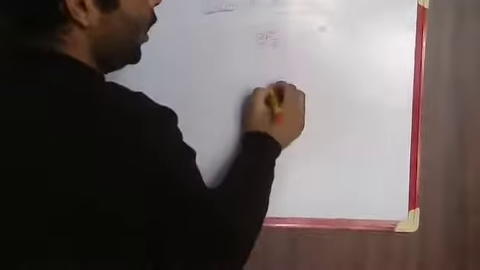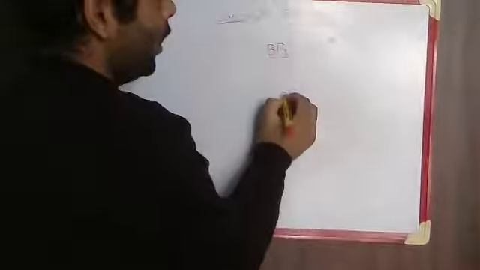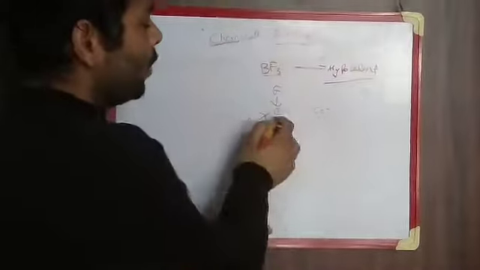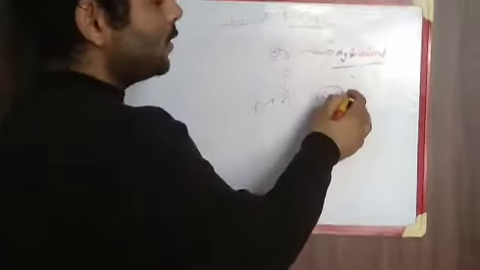Because an element like BF3, in which boron has only 6 electrons in its valence shell, is still stable due to back bonding. This is also called a hypovalent species. Hypovalent species are those whose central atom has less than 8 electrons, meaning it has 6 electrons, and it may still be stable.